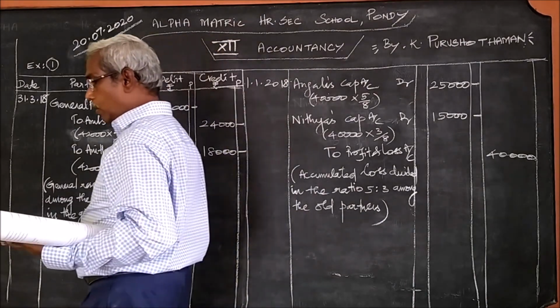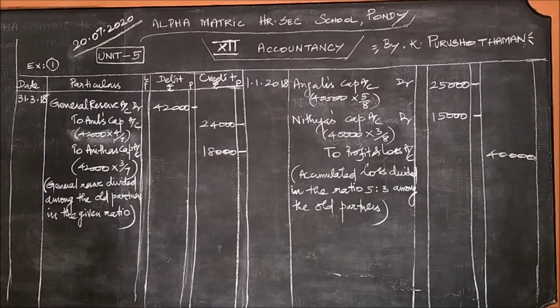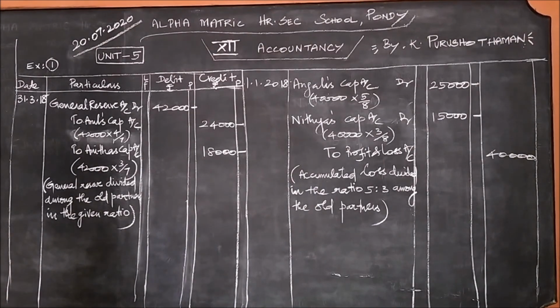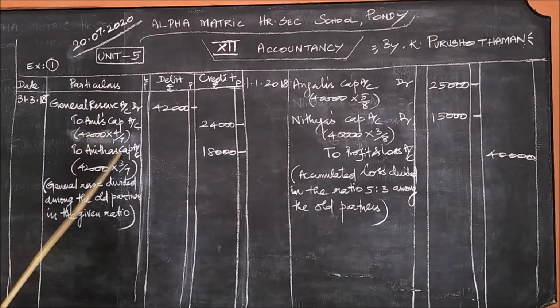So, what have you learned from this? If the items given are profit items, the entry is item to capital account.